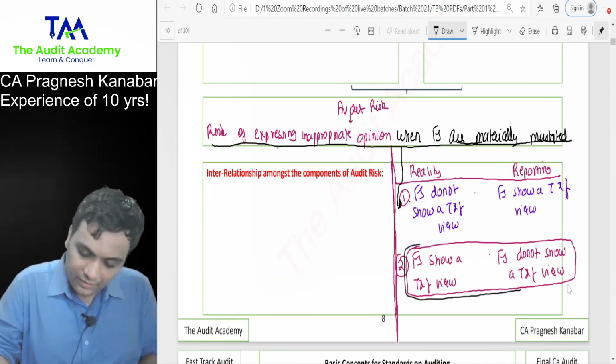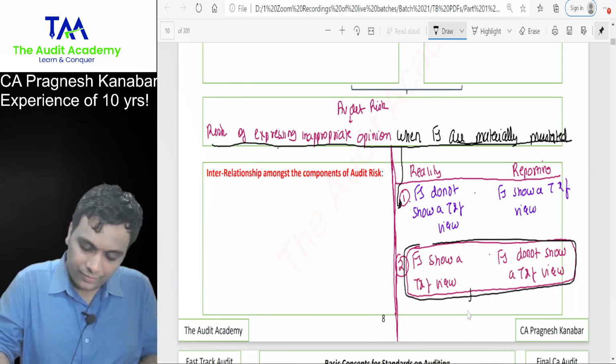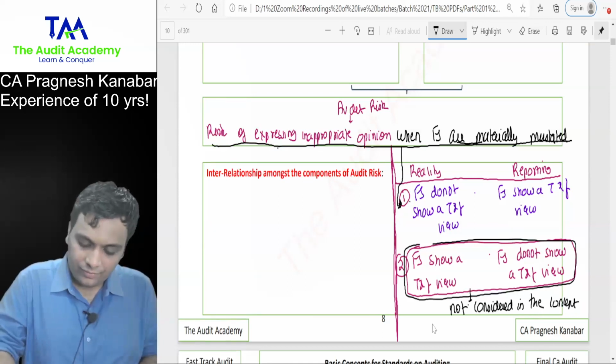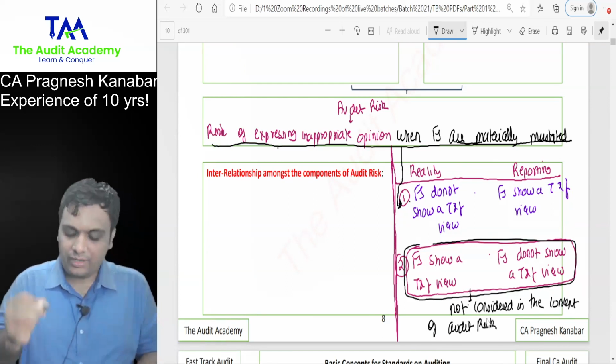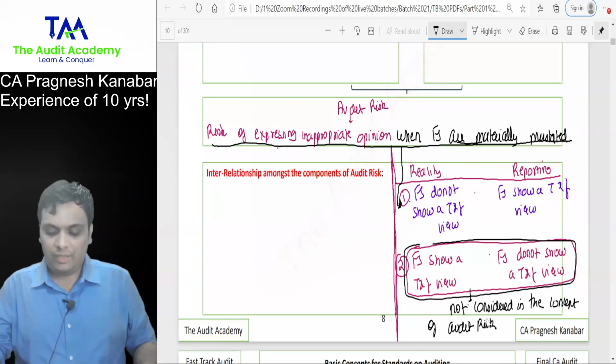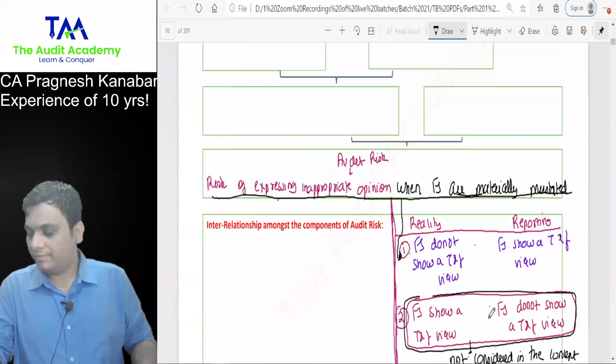The second possibility is not considered in the concept of audit risk.